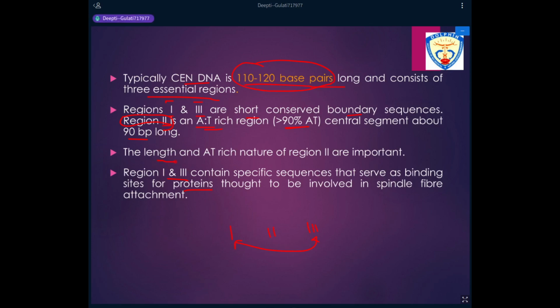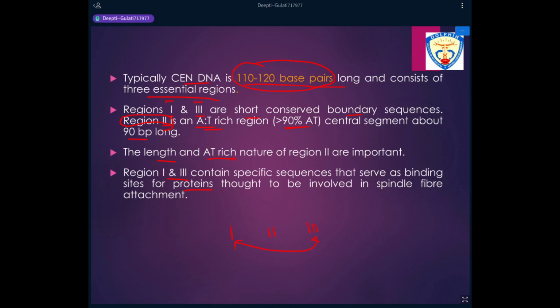So the length of this region, which is a central region or the region 2, that is important, and it should be rich in A and T so that lesser force has to be applied to separate the sister chromatids from each other. So the centromeric DNA is a very small part of the chromosome. It is also known as a primary constriction. It is a part at which the kinetochore spindle fibers will attach, and the chromosomes or the sister chromatids are pulled one towards one pole and the other towards the other pole at the time of anaphase.